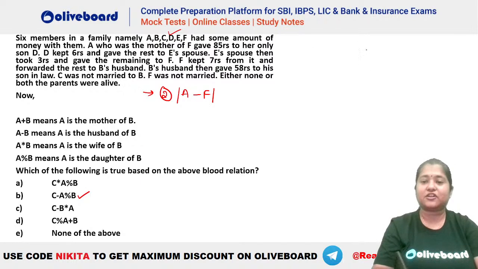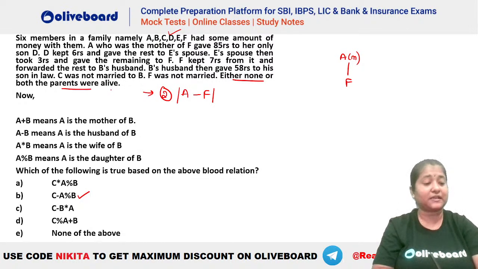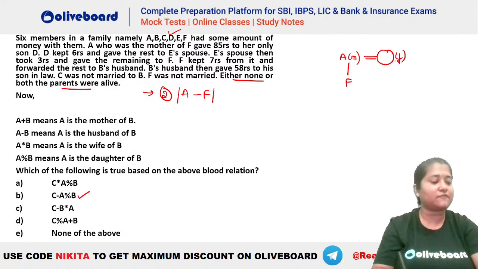A is the father of F, right? So, we know A is a male person. He is the father of F. Also, it is given that either none or both of the parents are alive. That means you cannot have a single parent in here. So if we have a father for F, we also should be having a mother for F here, right? So there has to be a mother of F also.